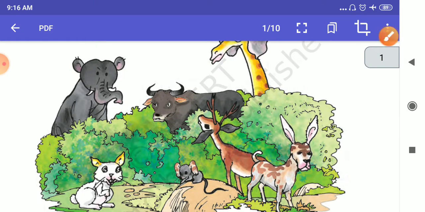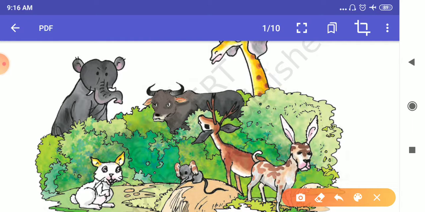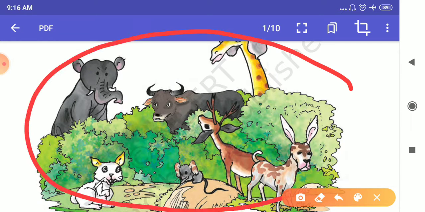Here some pictures of animals are given. You can see all these animals have ears, but of different animals. But my point is, can you see these ears or not? Of course you can see these ears.